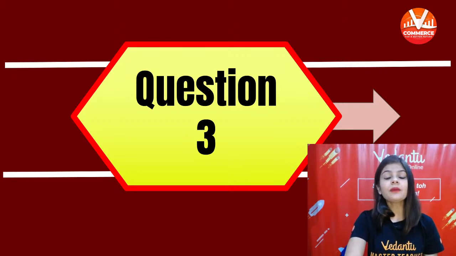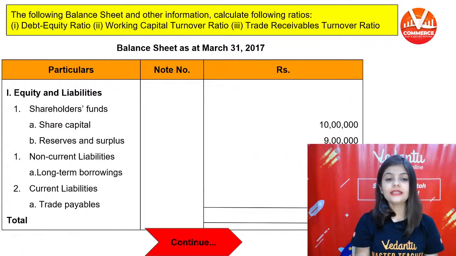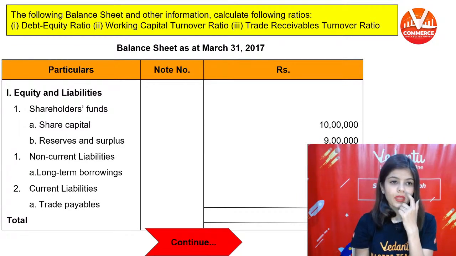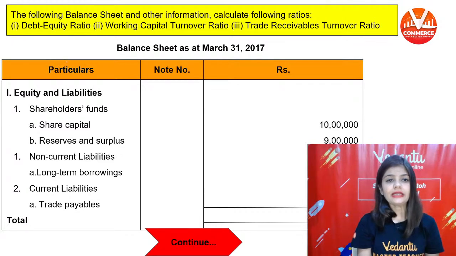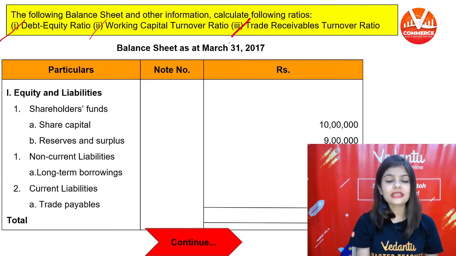Okay, so now coming on to our third question. The following balance sheet and other information is given. Calculate the following ratios: debt equity ratio, working capital turnover ratio, and trade receivable turnover ratio.